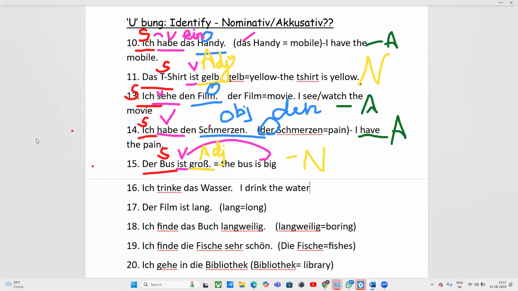So we are talking about two things in this sentence. One is the I and second is the water. So the first thing will become your subject. The second thing will be your object. So ich is your subject.